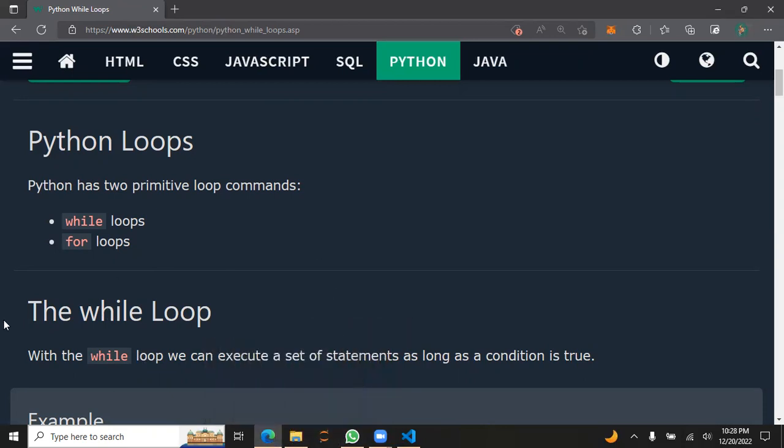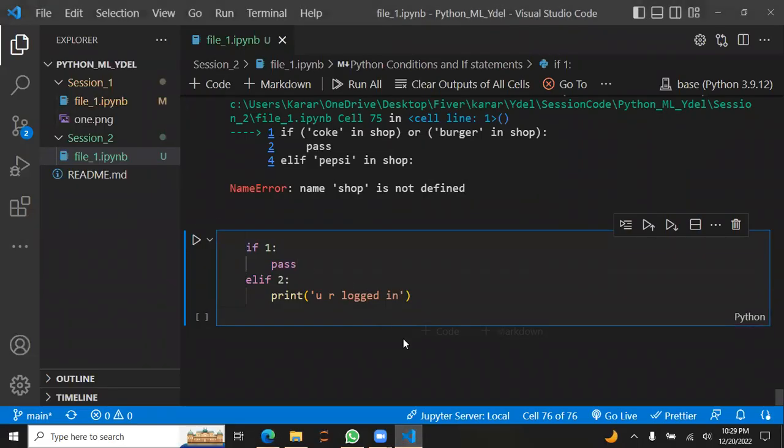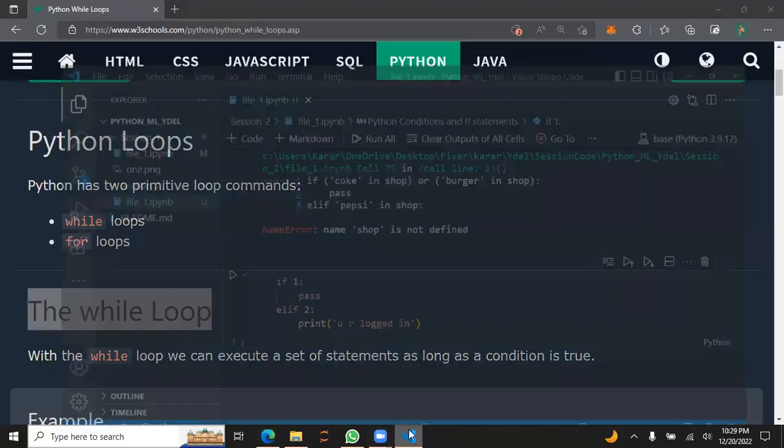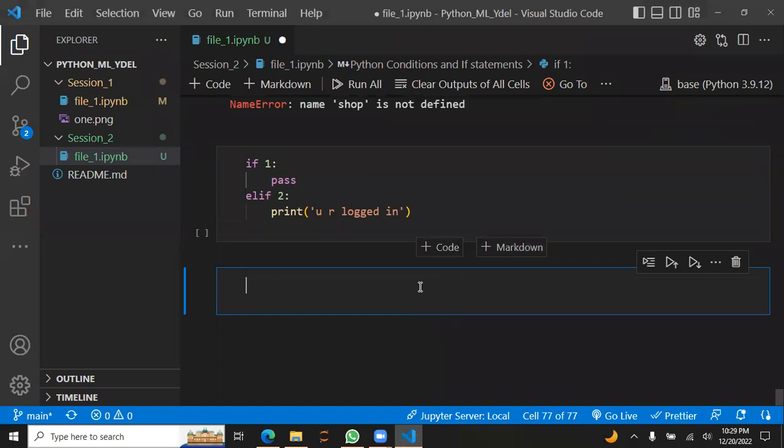Let's make it a bit more clear. With the while loop, we can execute a set of statements as long as a condition is true. So, let's first discuss the syntax of the while loop, and then we are going to see what that really means.